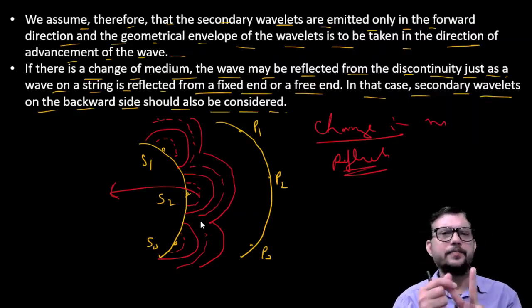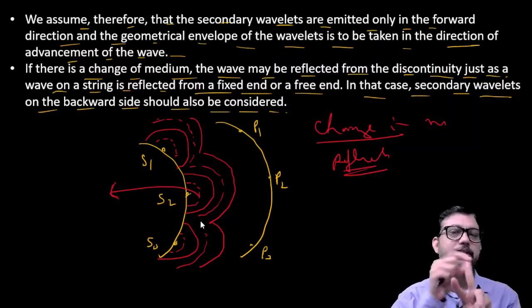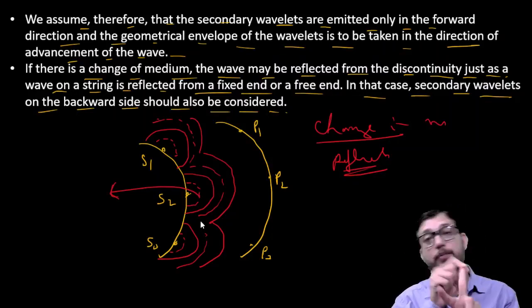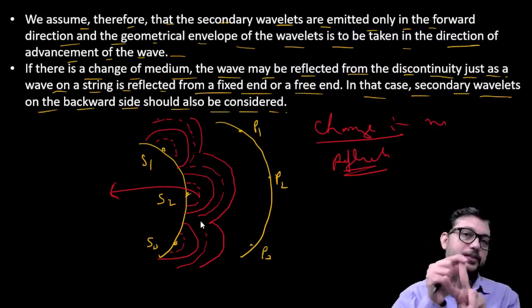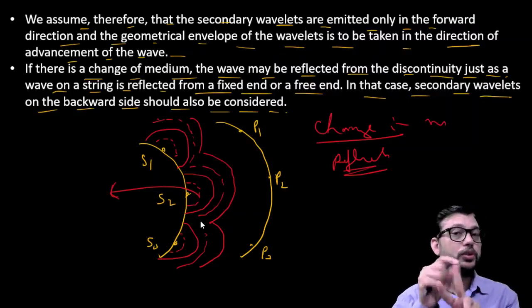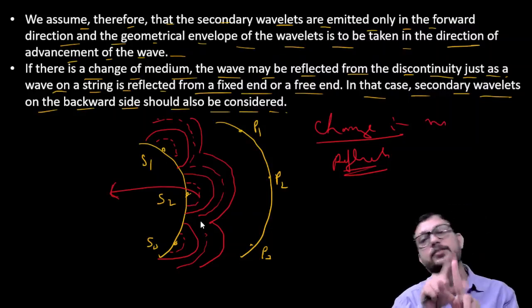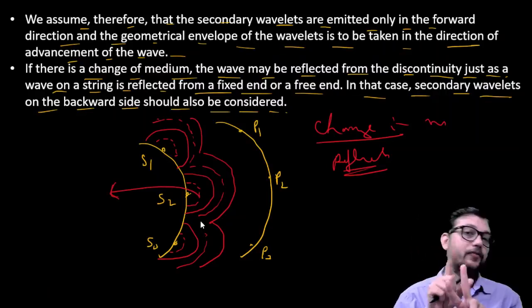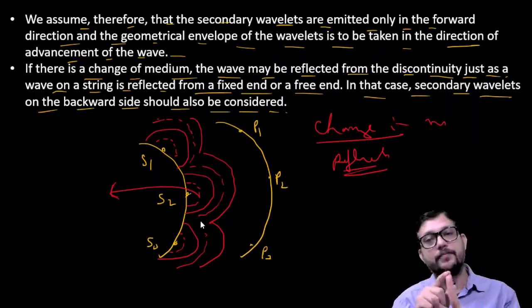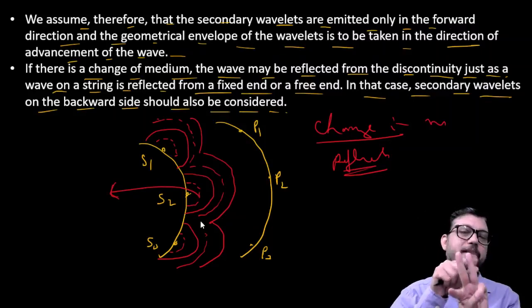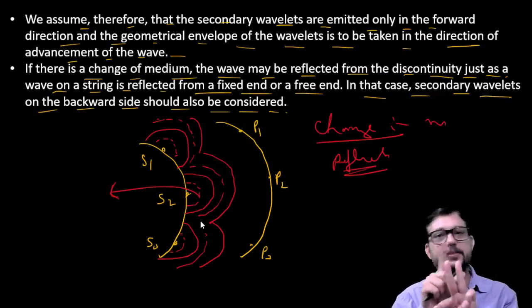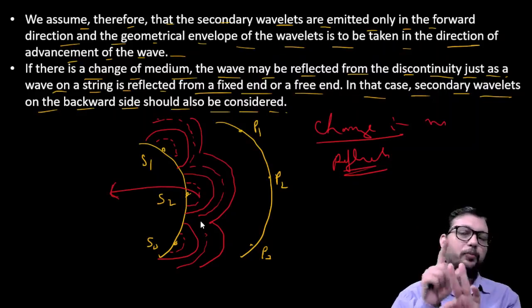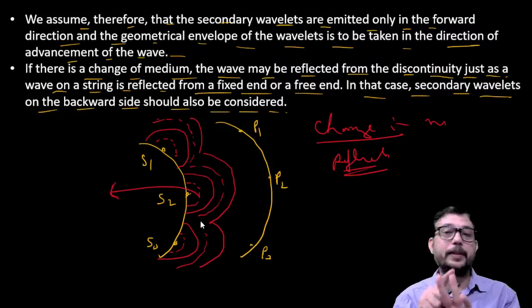Then we have a surface, the primary wavefront, and each and every point on this surface behaves like a new source, as the secondary wavelets originate from the primary wavefront. After that we have a secondary wavefront, which is the point of positive optical disturbance.